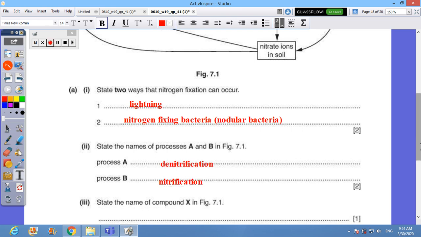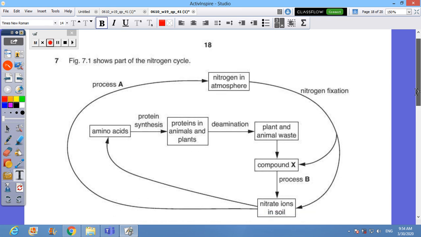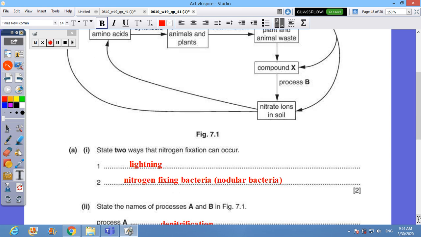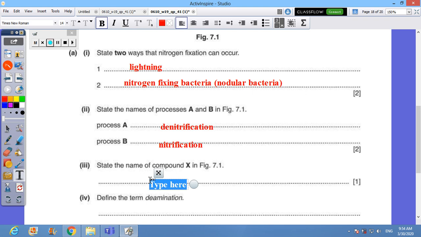State the name of the compound X. Who is X? Plant and animal waste will change into X. So it makes sense that X is either ammonia or ammonium. So this is ammonia. Define the term deamination. Deamination is the removal of amino group from whom?